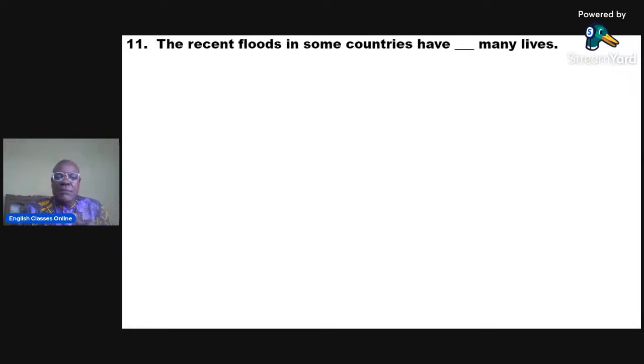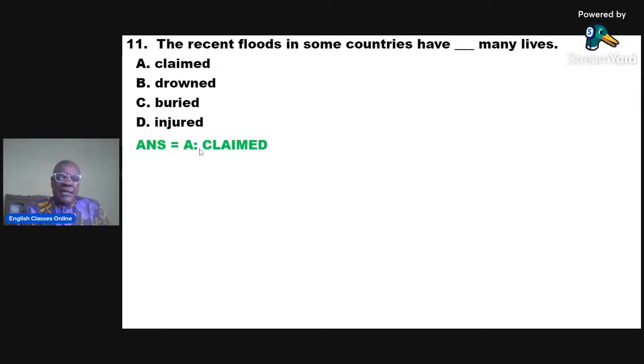The recent floods in some countries have dash many lives. And when I say dash, I am referring to the blank space, and you are expected to choose one of the options to fill the blank space. Option A, claimed. B, drowned. C, buried. And D, injured. The accurate option is A, and that is claimed. So the recent floods in some countries have claimed many lives.